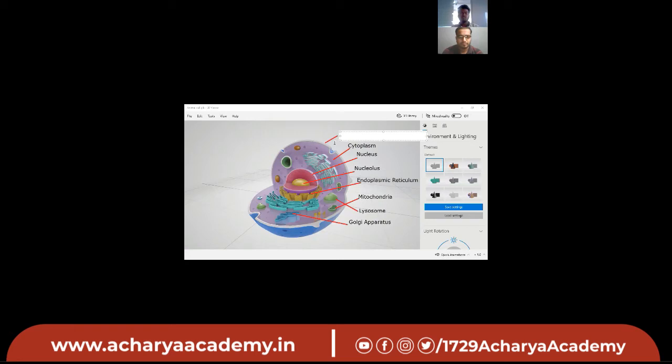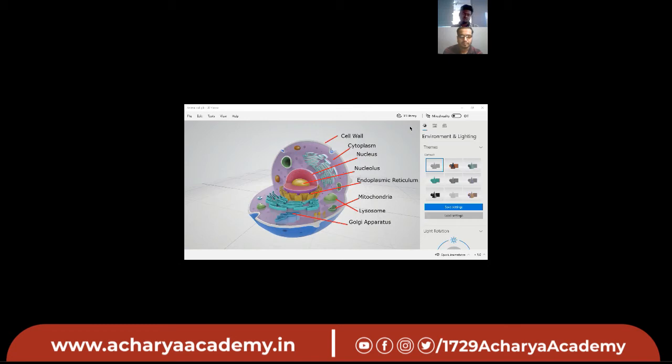Cell wall. So can anyone tell me the function of the cell wall? It protects from the surroundings. Yes, the cell wall is made up of cellulose, hemicellulose, and pectin. It is a rigid and stiff structure surrounding the cell membrane.